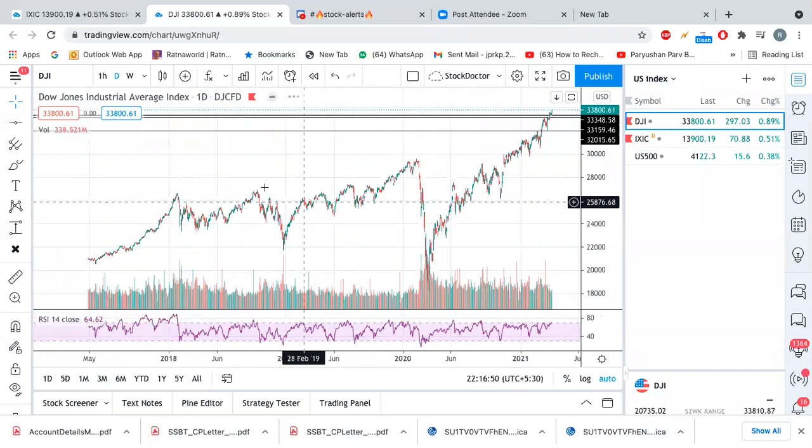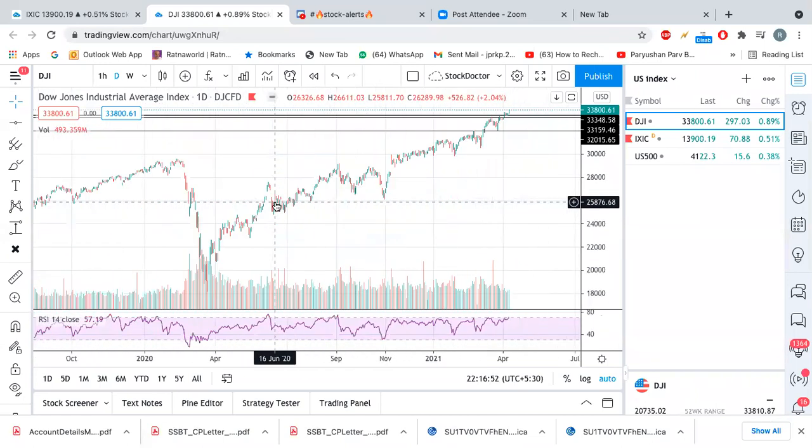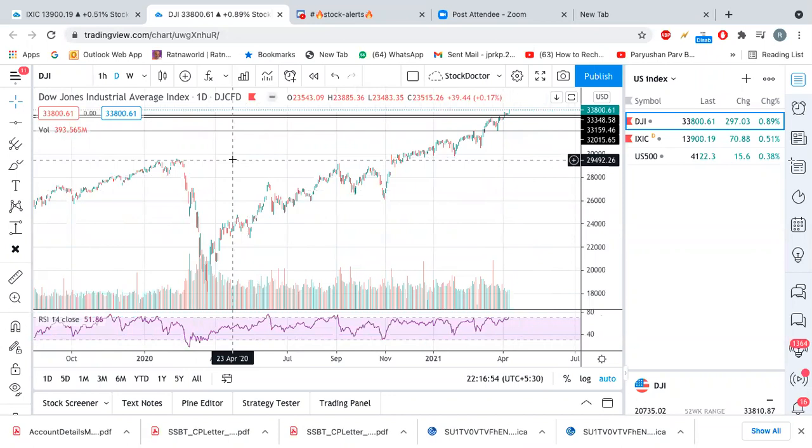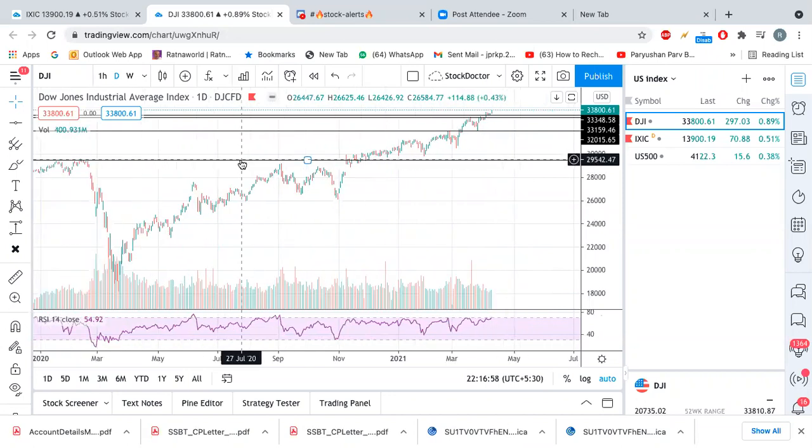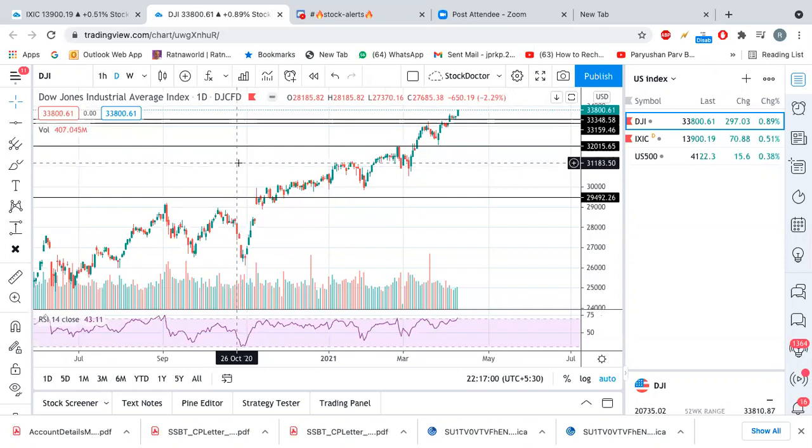For example, if you see the day chart on the Dow Jones, then you can see the major points here, 29,492, like this, right? If you want major good points, I can see them here also, but I'm more comfortable when I do hourly analysis on those levels.